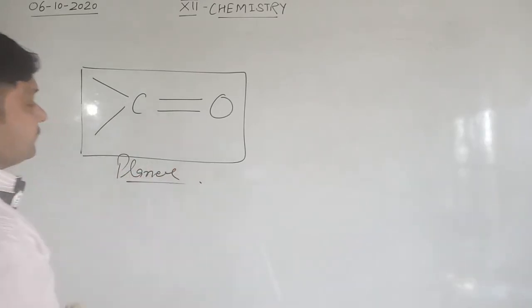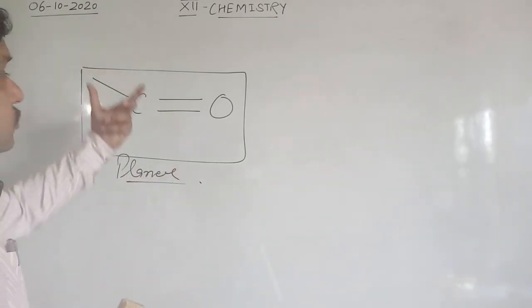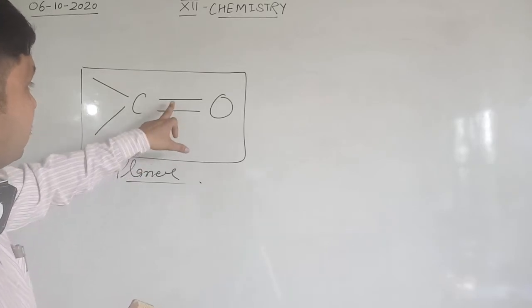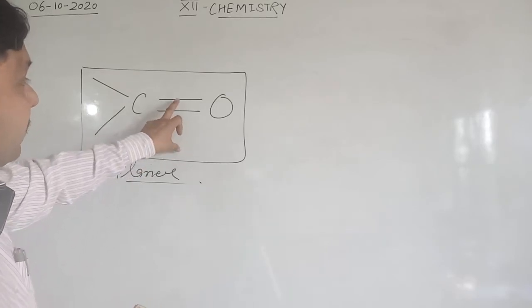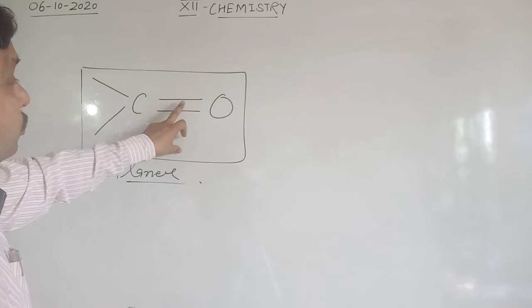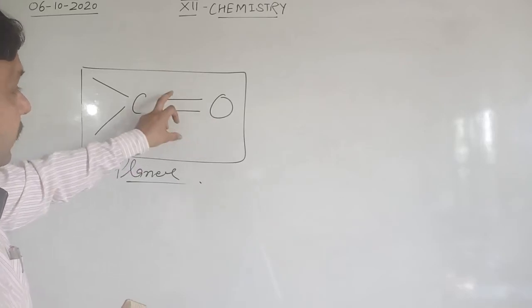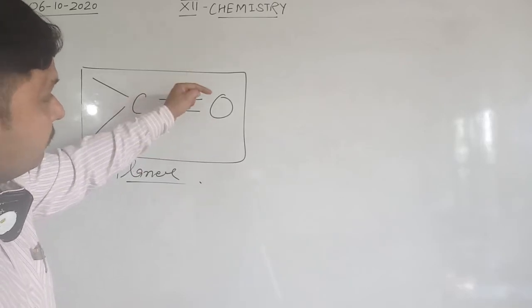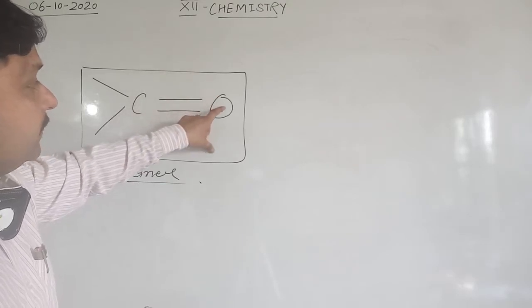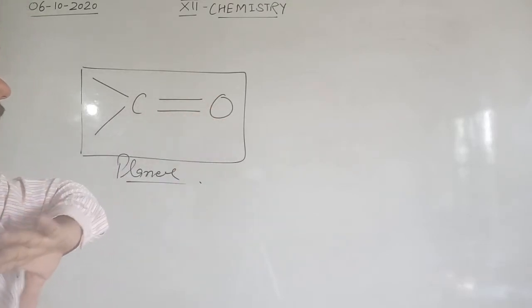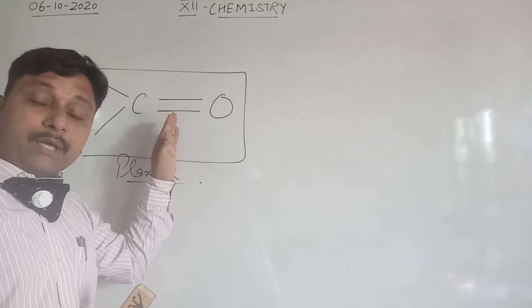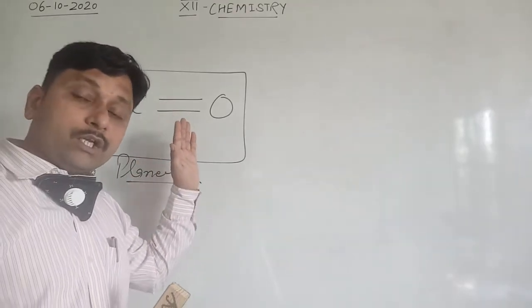Clear? First of all, see here, this multiple bond that contains the pi bond, due to the electronegativity difference, shifts onto the oxygen atom when any one of the reactants approaches this carbonyl group, the aldehyde or ketonic group.